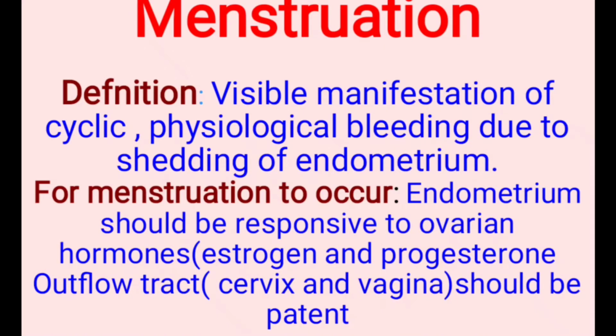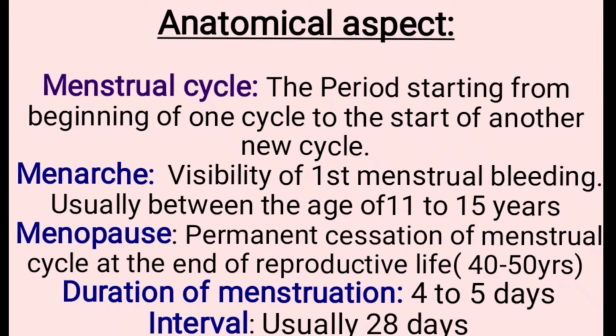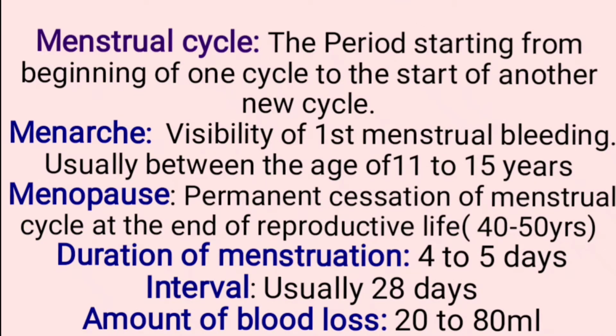For menstruation to occur, the endometrium should be responsive to ovarian hormones. Ovarian hormones are estrogen and progesterone, and the outflow tract, cervix, and vagina should be clear. Menstrual cycle: the period starting from the beginning of one cycle to the start of the next new cycle is called the menstrual cycle. Menarche: the visibility of first menstrual bleeding, usually seen at the age of 11 to 15 years, is called menarche. Menopause: permanent cessation of menstrual cycle at the end of reproductive life. It is usually seen at the age of 40 to 50 years and above.